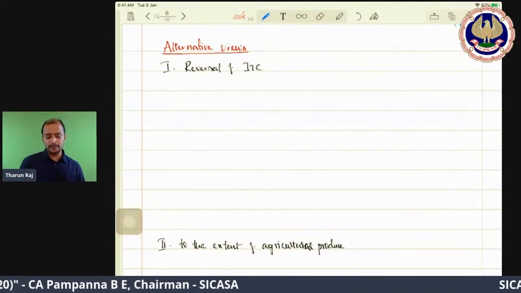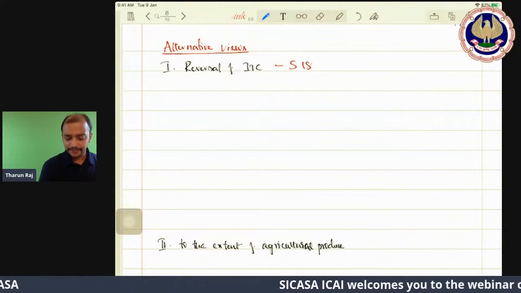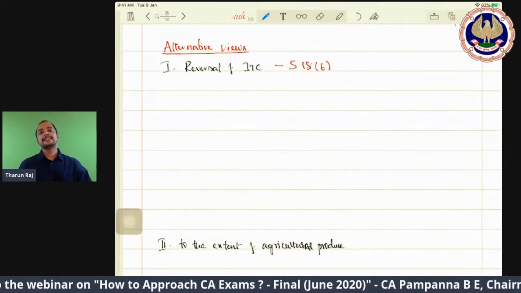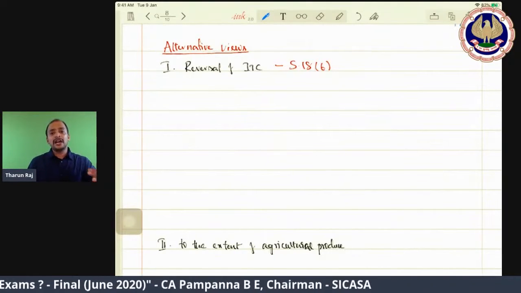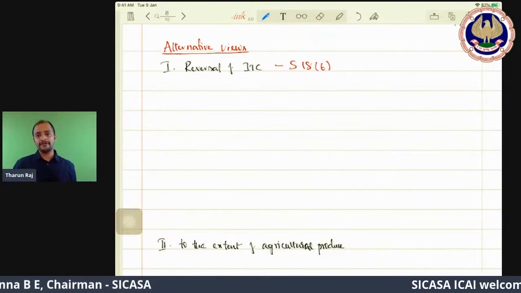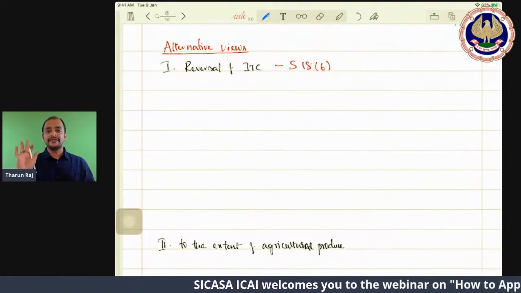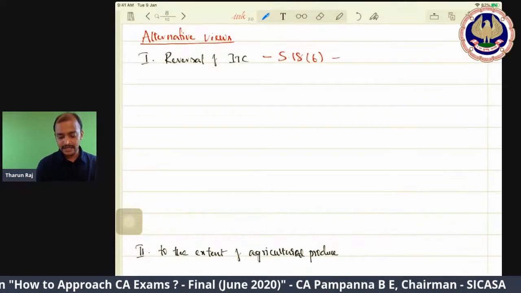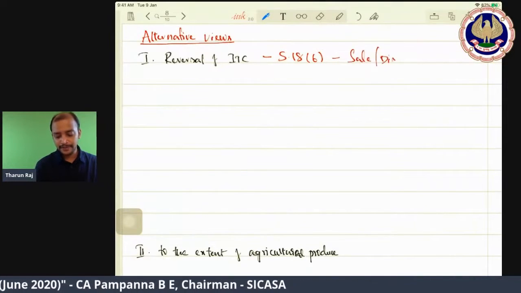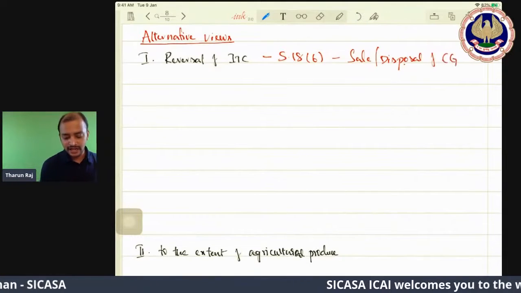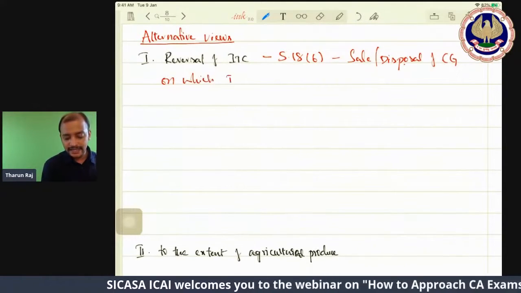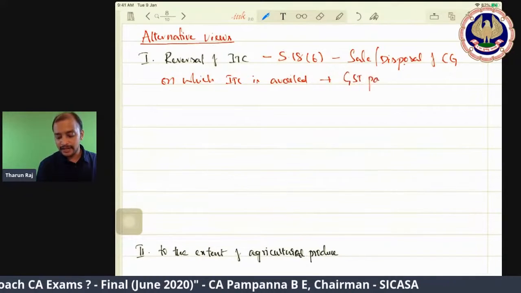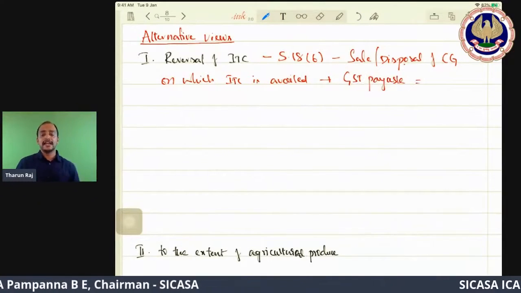Reversal of ITC, there is one provision. Section 18, subsection 6 says that when capital goods are removed or sold or disposed, on which ITC is availed, that is sale or disposal of CG on which ITC is availed, GST payable equals how much GST I need to pay.